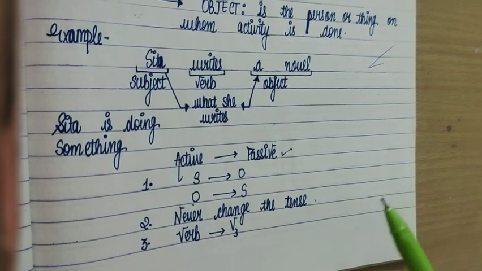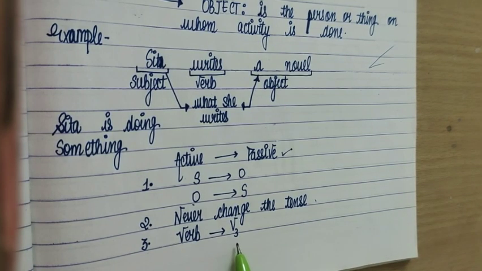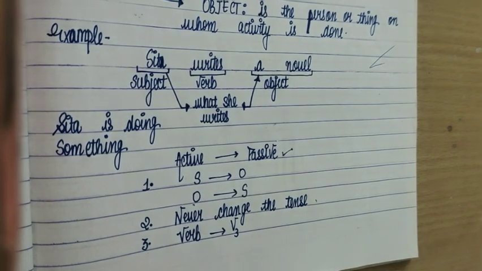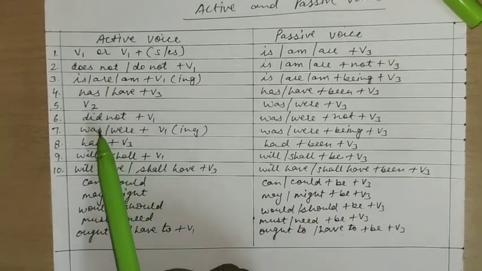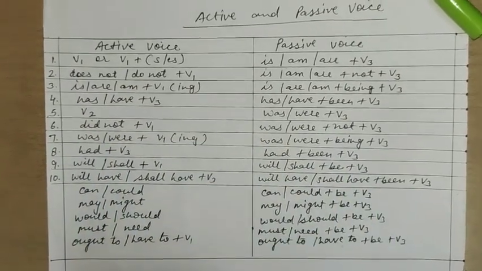While we go through the tenses, I will explain how we should not change the tense. And we have to use the verb third form in the passive voice. While making the passive voice, we have to change the verb to the third form. Always we have to use verb third form in the passive voice. Now you have to go through the chart of active and passive.